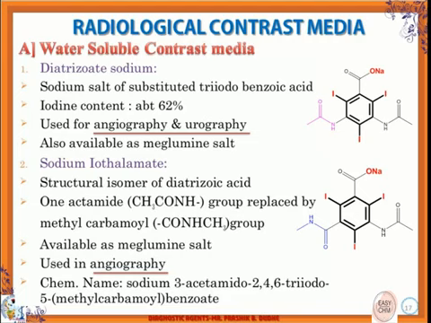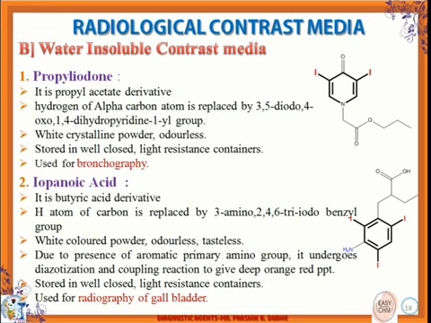This compound has the chemical name 3-acetamido-2,4,6-triiodo-5-methylcarbamoyl benzoate.